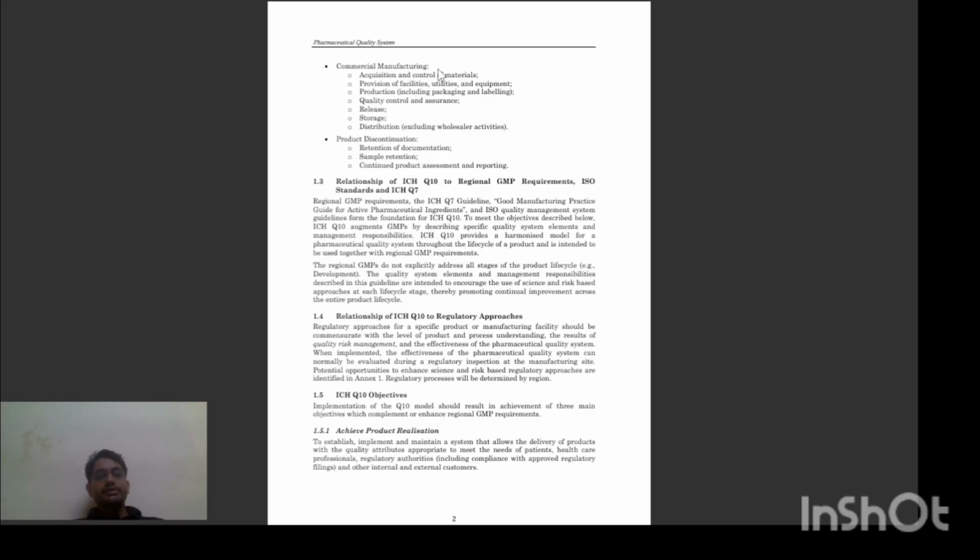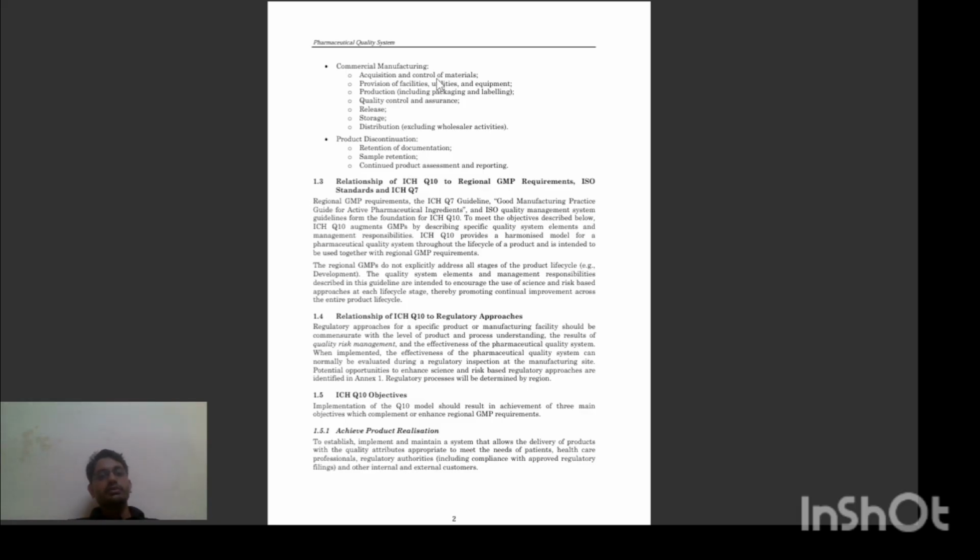Then commercial manufacturing, acquisition and control of materials. What consists of the commercial manufacturing? Acquisition and control of materials, provision of facilities, utilities and equipment, production, including packaging and labeling, then quality control and assurance, release, storage, distribution. What are the contents after the transfer of the technology? The manufacturing consists of the acquisition and control of materials, firstly procurement and control of